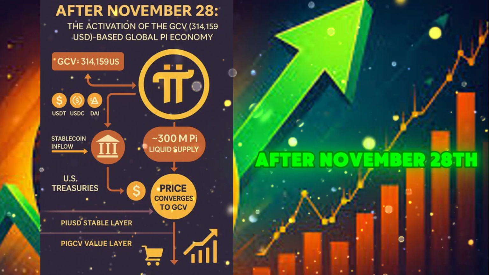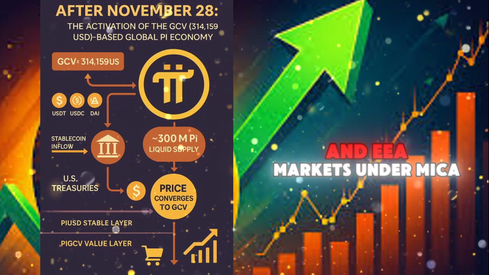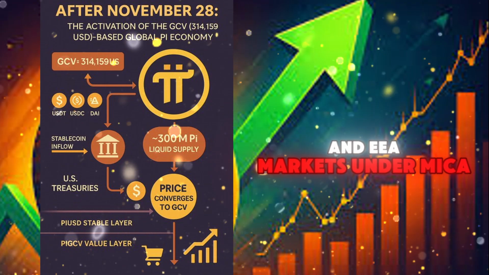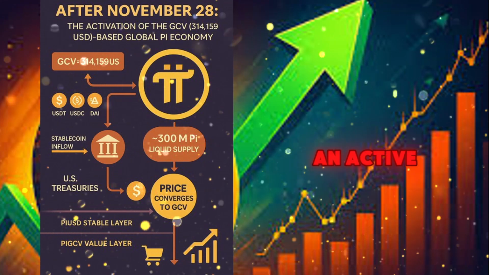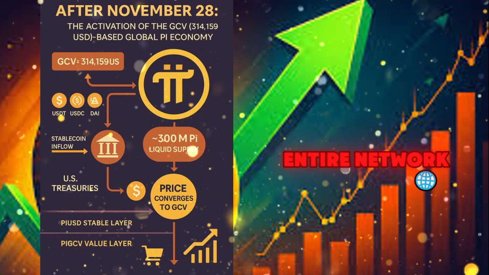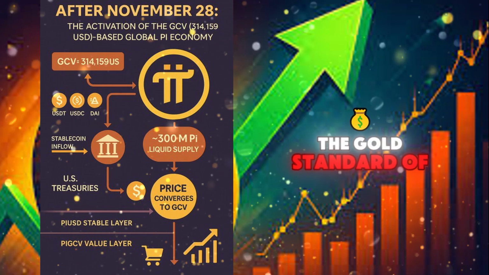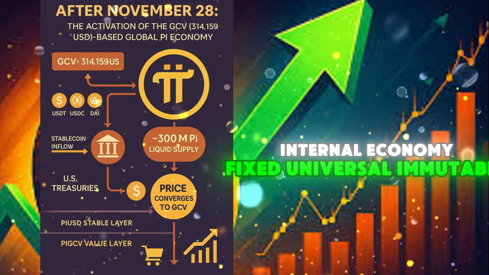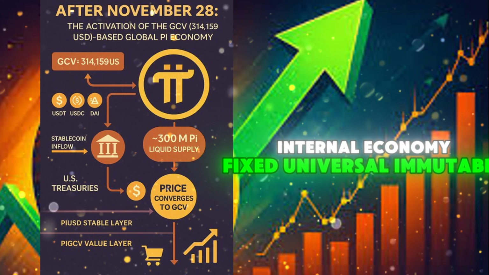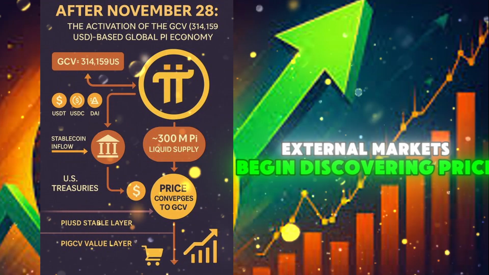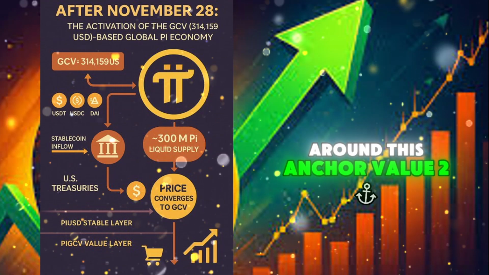After November 28th, when Pi enters EU and EEA markets under MiCA, the GCV constant becomes an active accounting reference for the entire network. In effect, GCV becomes the gold standard of the Pi internal economy: fixed, universal, immutable. External markets begin discovering price around this anchor value.